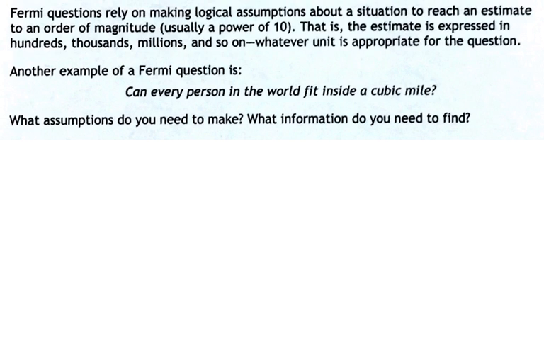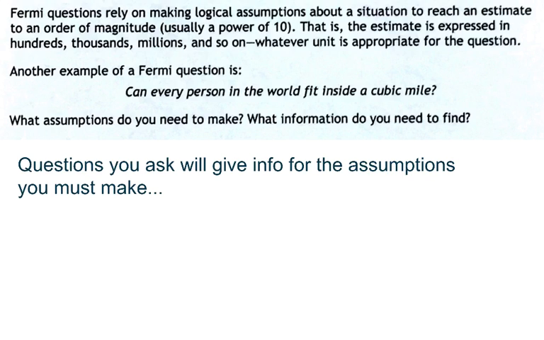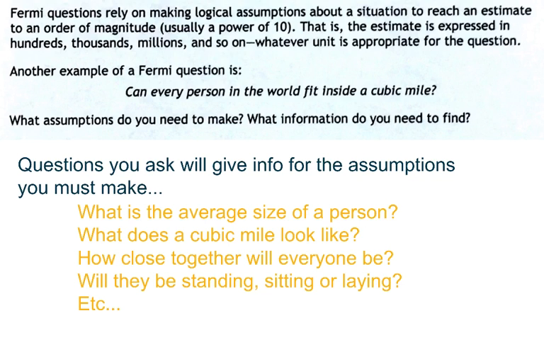So another example of a Fermi question is, can every person fit inside a cubic mile? What assumptions do you need to make? What information do you need to find? The way I approach these types of questions is I have questions of my own that I ask so I can get information for the assumptions that I'm going to make. What is the average size of a person? What does a cubic mile look like? How close together will everyone be? Will they be standing, sitting, laying down, etc.?